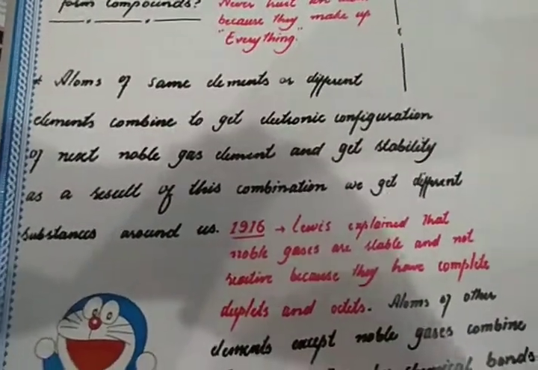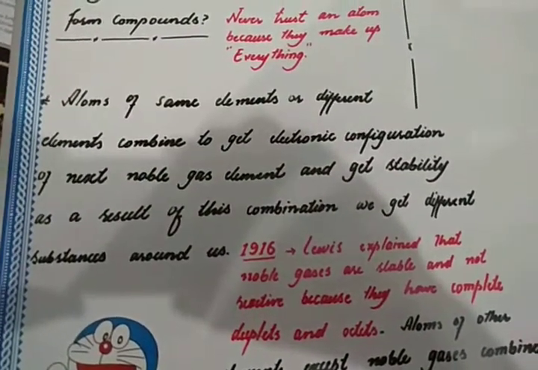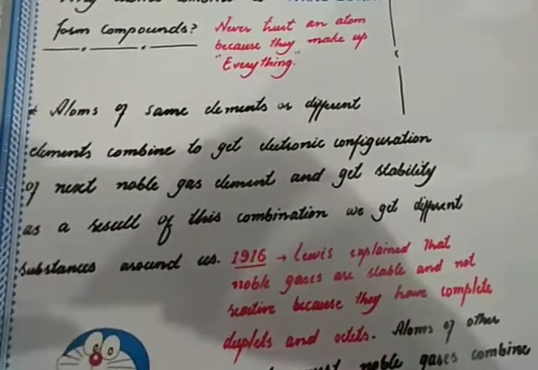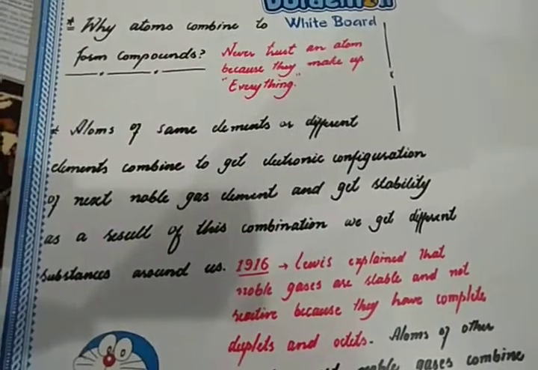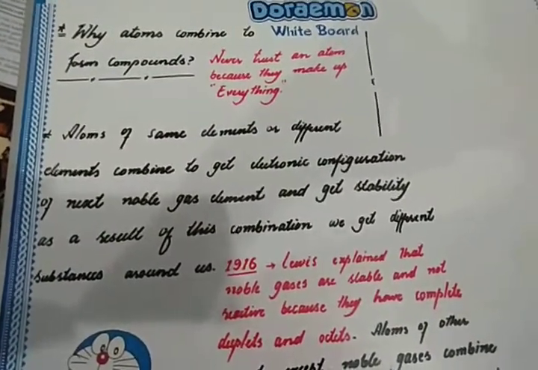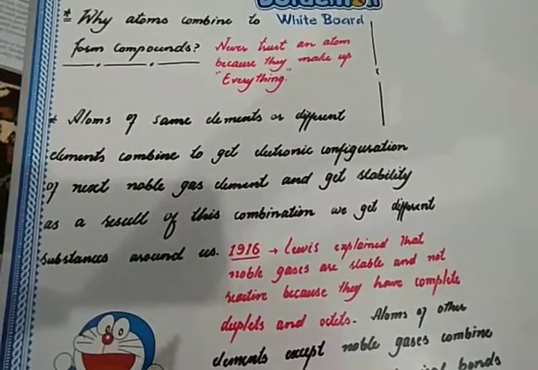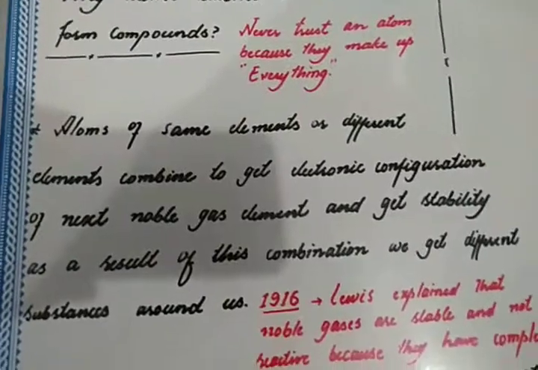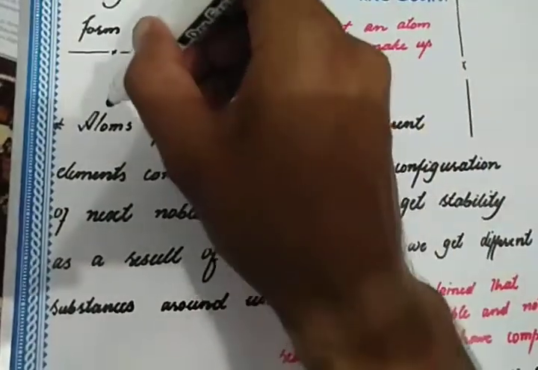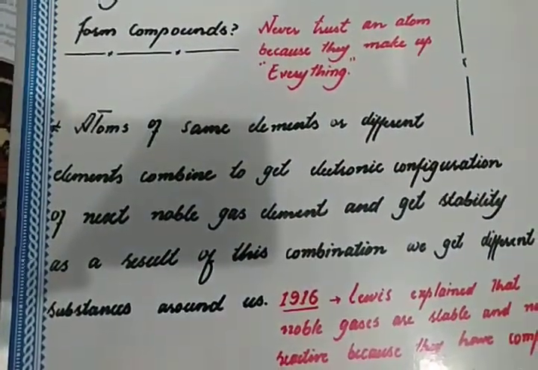And they are very much noble. They do not react vigorously, or they are not reactive. As far as the other atoms are concerned, like alkali metals and alkaline earth metals, they are very much charged and ready to react with other atoms. Why do they react with other atoms? Atoms of the same elements or different elements react in order to get stability.